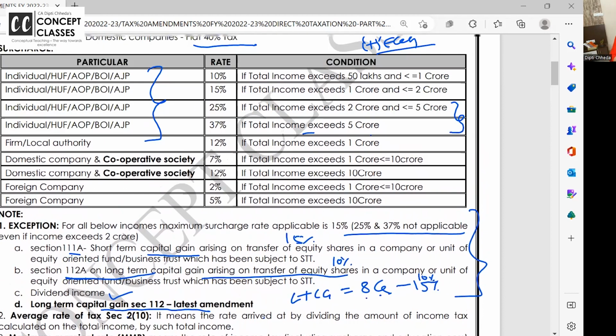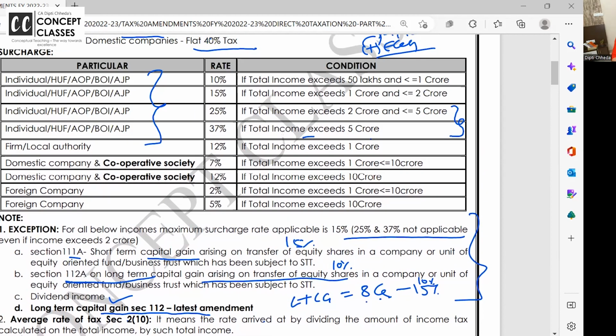Okay? One more amendment in surcharge is for cooperative society. Till last year, cooperative society had a single surcharge rate. From this year, the surcharge rates for cooperative society are equal to domestic companies. For a domestic company, if the income exceeds 1 crore up to 10 crore, the surcharge rate is 7%, and if the income exceeds 10 crore, the surcharge rate is 12%. For a domestic company, right? 7% and 12%.